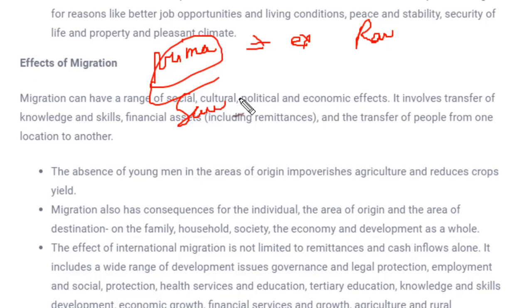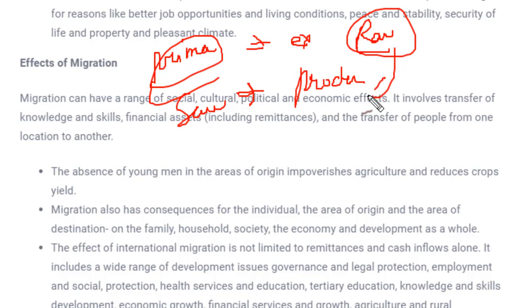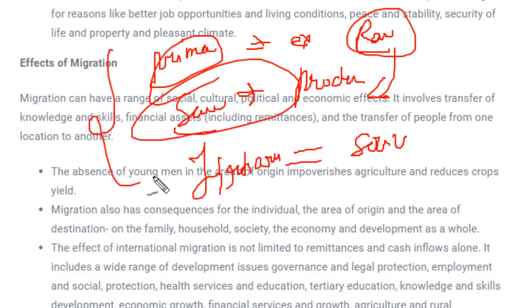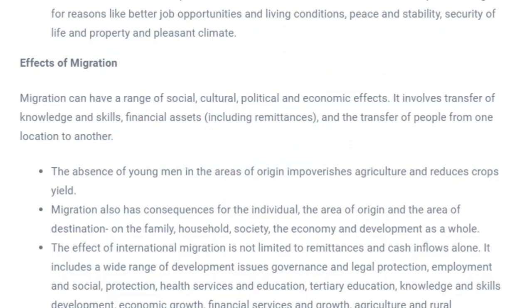Next is secondary sector. Secondary sector, we have production of finished goods. These raw materials are used as raw materials and they are converted to finished goods in secondary sector. And finally, we have tertiary sector. Under tertiary sector comes all the service sector like education, healthcare and all. So these are the economic sectors. Fine. So this will affect in that way also. So I hope all kind of consequences are over. Now let's see the other topic.